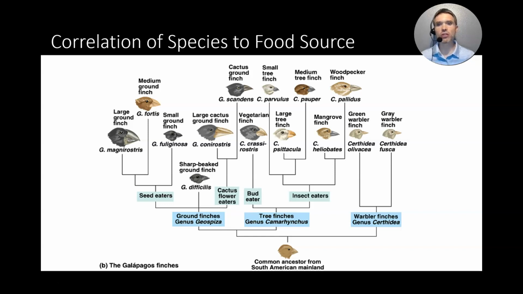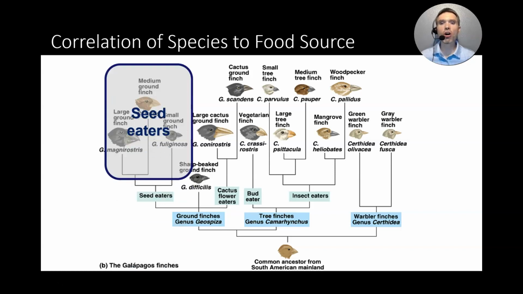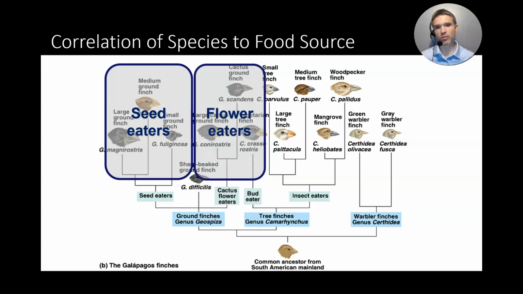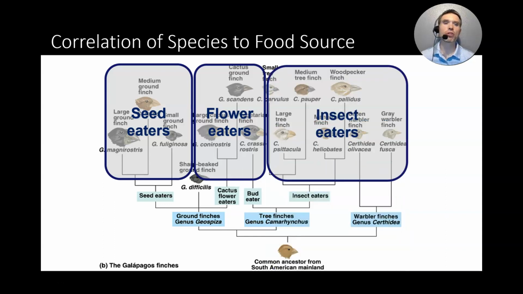You can see here on the left-hand side, these birds all had the same shape of beaks that allowed them to better gather seeds. In a similar manner, these birds here all had beaks that allowed them to better eat the flowers on the island. And last but not least, these birds with their long, narrow beaks all evolved to eat insects. But you'll notice that these all came from a common ancestor.